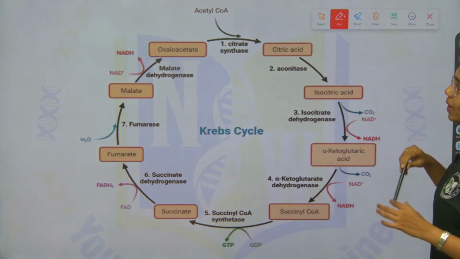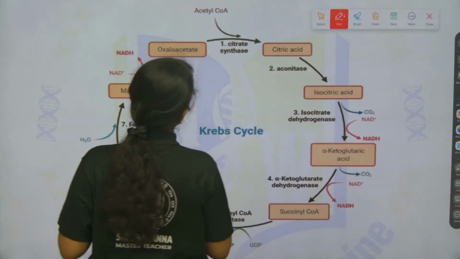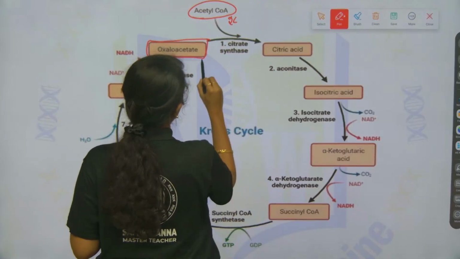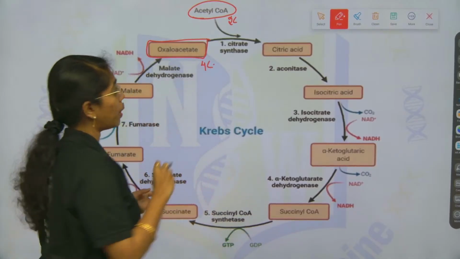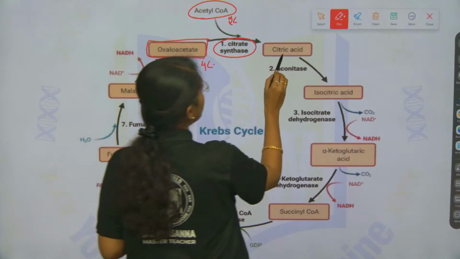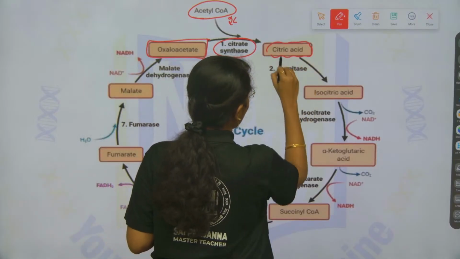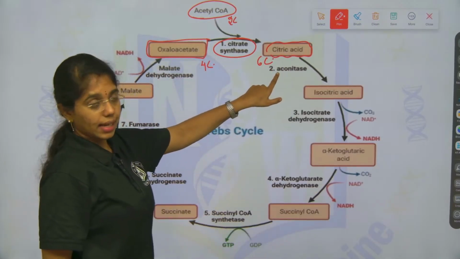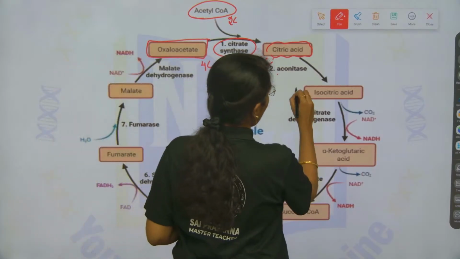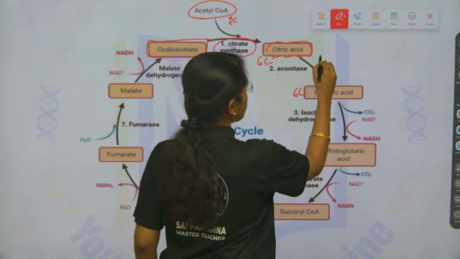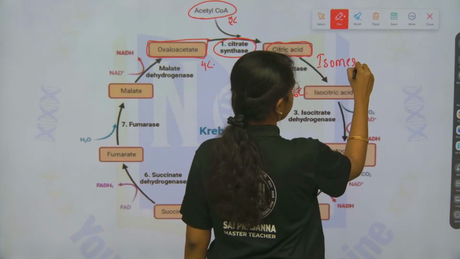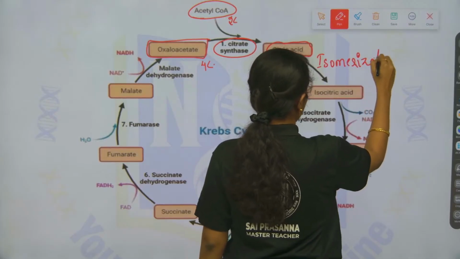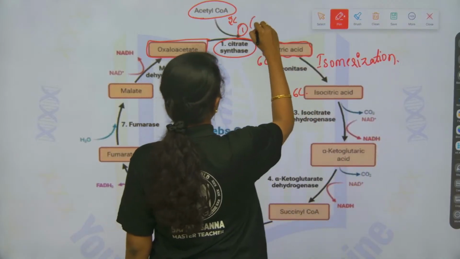cycle. So here you see the very first step is condensation, wherein acetyl-CoA, which is 2-carbon compound, and oxaloacetate, which is a 4-carbon compound, will be condensed by the enzyme citrate synthase into citric acid. Okay, citric acid is 6-carbon, and then by the aconitase enzyme, this citric acid will be converted to isocitrate. Okay, this second step is isomerization. First step is condensation.